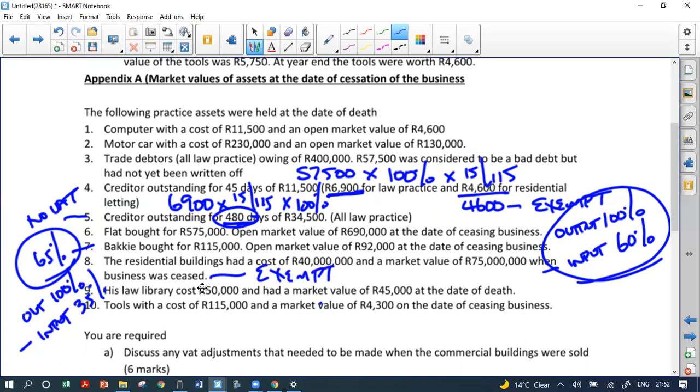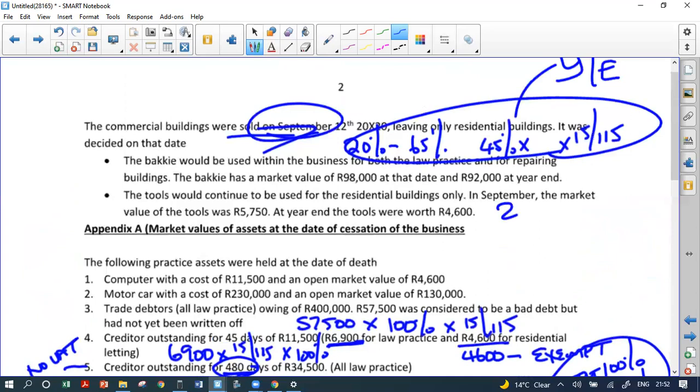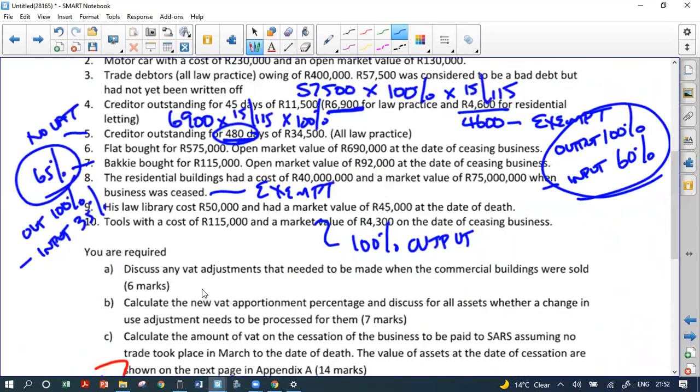Law library, guys, was 100% VAT. Therefore, there's 100% output on it. Okay, but no input claim because I did claim 100% on it. And then the tools with a cost of 115. Remember, we went from 20% down to 0% for the tools. The tools were 0% VAT. Therefore, what happens when we sell them? They're exempt. We don't need to make an adjustment for them.